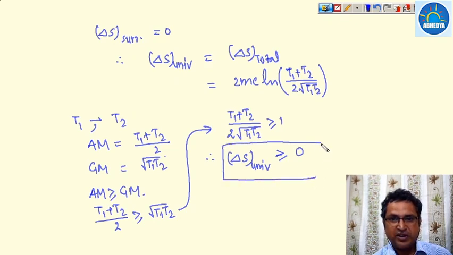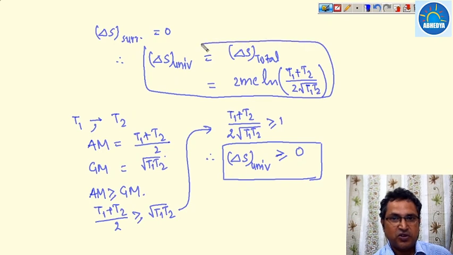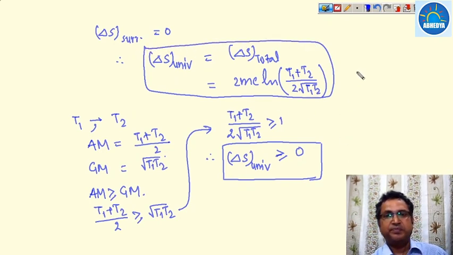Hence it follows the principle of increase of entropy. The delta S universe for adiabatic mixing of the fluid becomes 2mc ln of (T1 plus T2) upon (2 times the square root of T1 T2). So this is an important result, and many times the question has been directly asked on this formula. So you have to remember this formula, but while using this relation, always remember that the mass of both the systems initially are equal and their heat capacities are also equal.